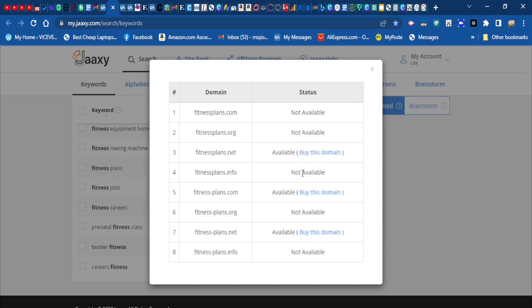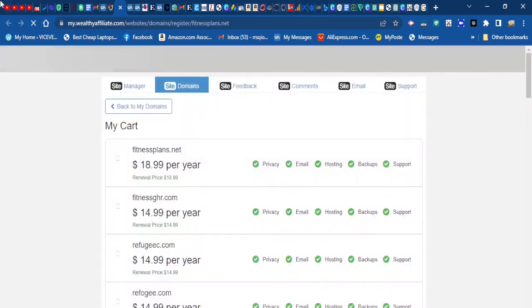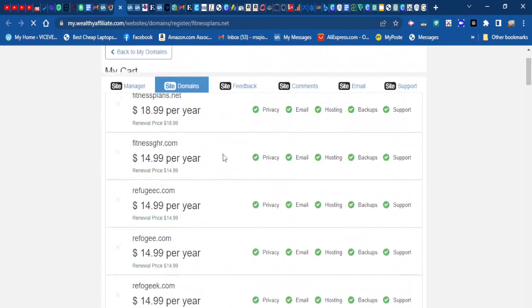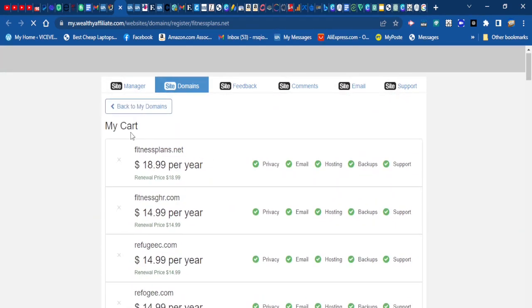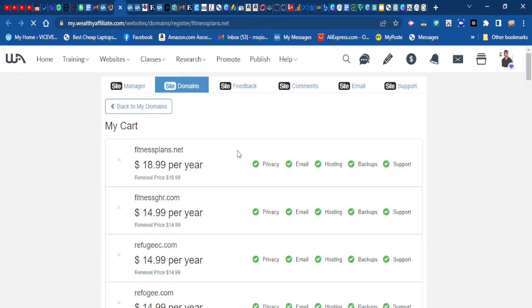So let's say I want to buy this domain right there. I can just click on it. It's going to take me to where I'm going to buy this domain, where all my domains are. So these are all my domains on my cart. Yeah. So if I want to buy this domain, I can just buy it right there, right here. If I want to remove it from my cart, I can just click on this box here. I'm going to remove the domain from my cart.